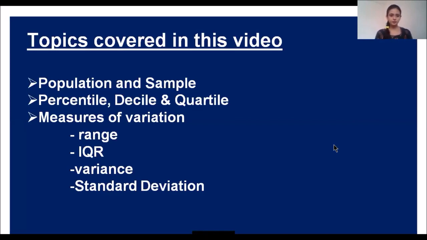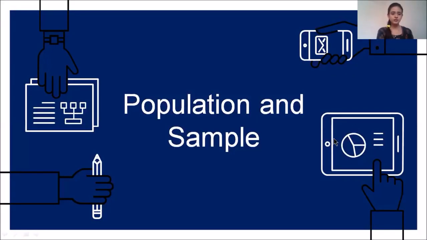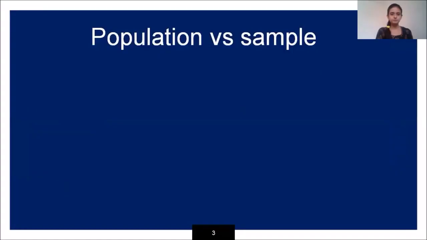In this video, we are going to cover topics like population and sample. Then we will see percentile, decile and quartile. Then we will see various measures of variation, that is the range, IQR, variance and the standard deviation. So let's start with the first one, what population and sample are.